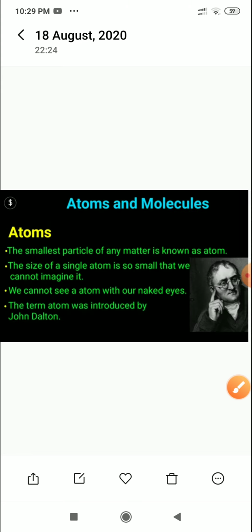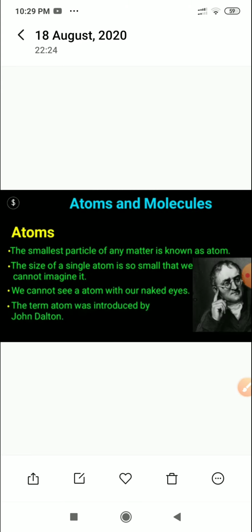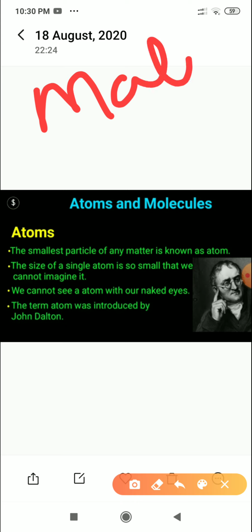So when we are talking about the atom, as I told you earlier, in the first and second chapters we always say that everything in the universe is made up of matter. Either it may be a solid, a liquid, or a gas. That is just the state of matter, but this is the matter actually.